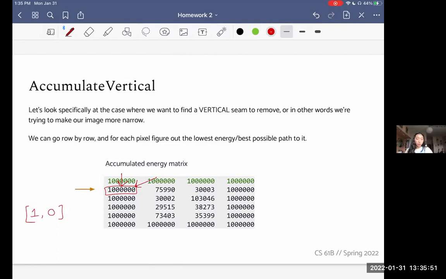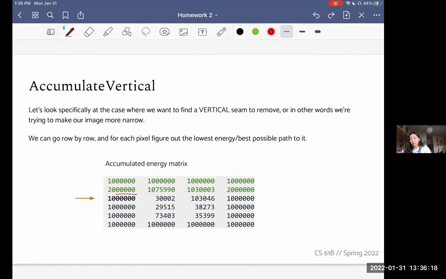If I took those, my cumulative energy is going to be the same either way, because these two are the same, so it's going to be 20,000. And for this example, I could come from any of these neighbors, but regardless, the outcome is the same. It's going to be 1075990.